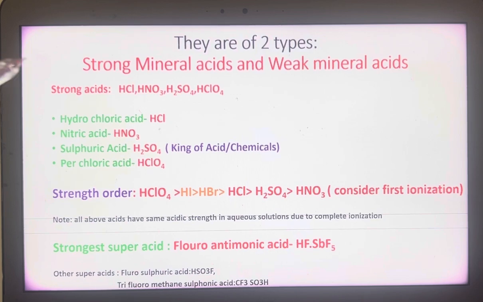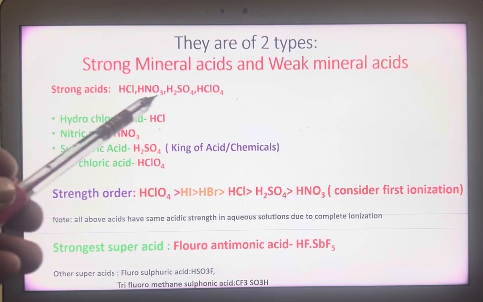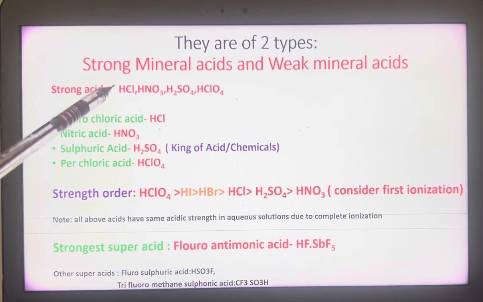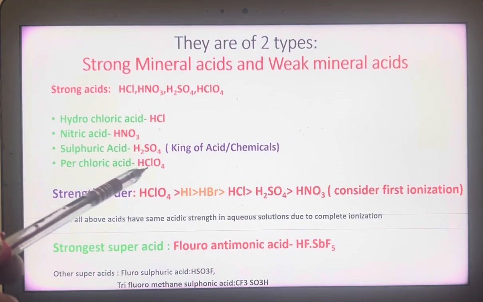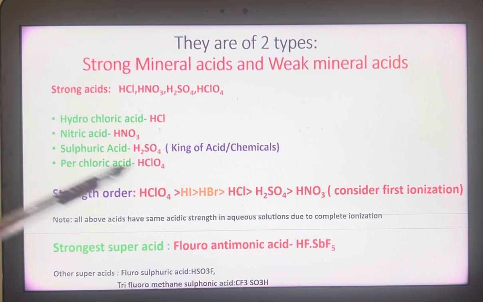Now, let us see. Strong mineral acids are those which liberate hydrogen ions in more concentration in the solution. Such are called strong acids. Examples are hydrochloric acid, nitric acid, sulfuric acid, perchloric acid, HClO4. Hydroiodic acid and hydrobromic acid can also be given as examples of strong acids. Here, sulfuric acid is called king of chemicals or king of acids.